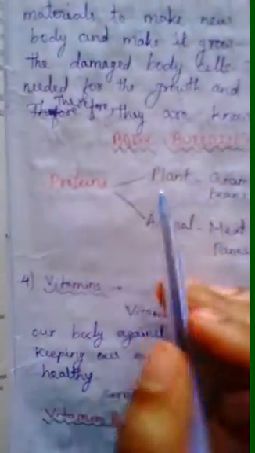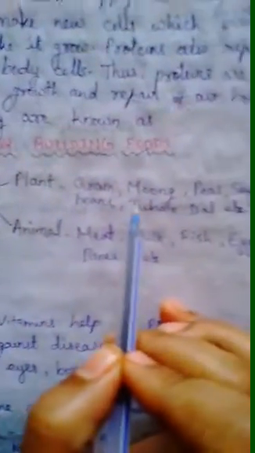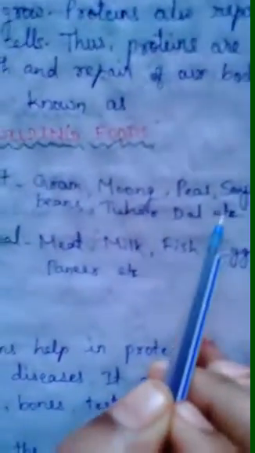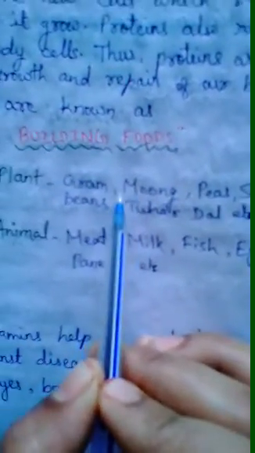Now, proteins also come from two sources, that is plants and animals. From plants we get gram, moong, peas. These are the pulses from which we get proteins, and from animal sources we get meat, milk, fish, eggs, paneer, etc. So both plant sources and animal sources give us protein to build our body.